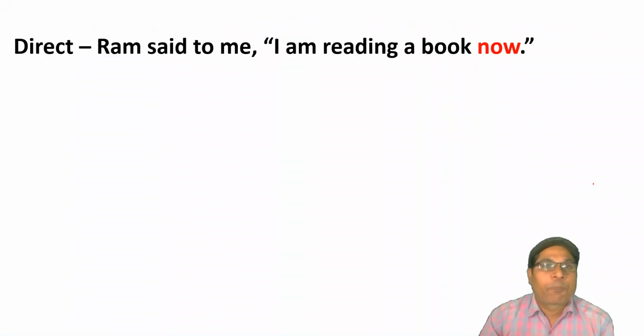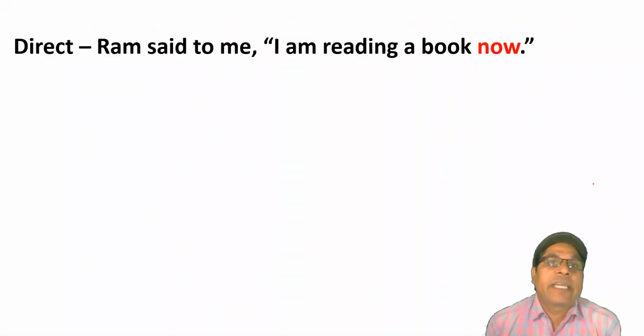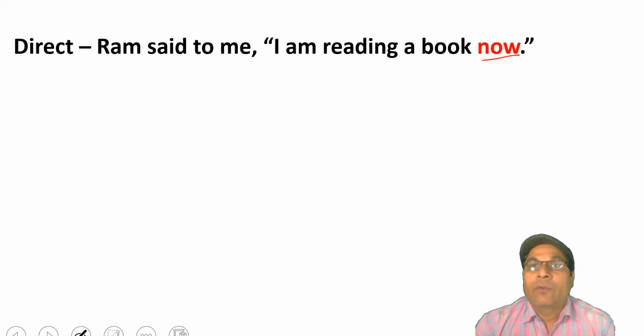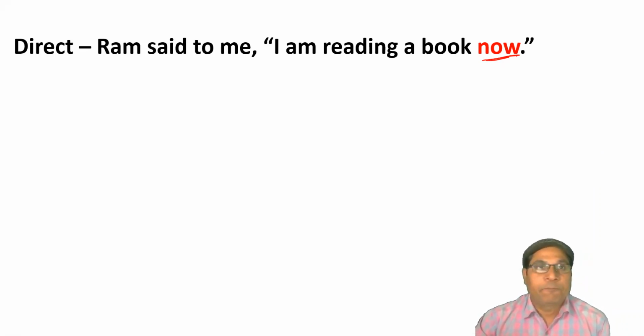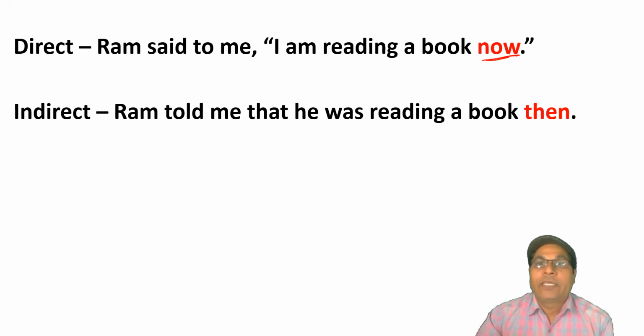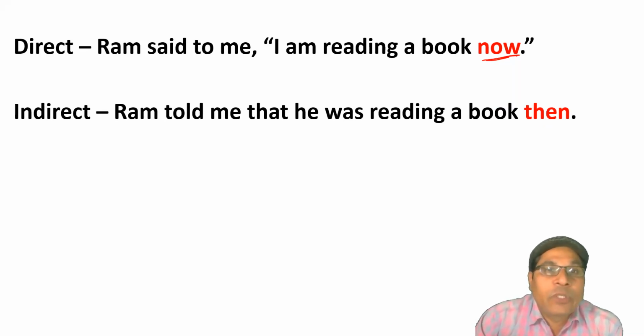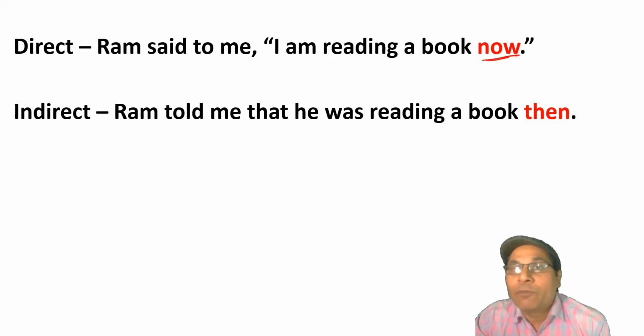For example, here there is a sentence: Ram said to me, I am reading a book now. Here, now is a word which shows the nearness of time. That's why it will change its correspondence. Now changes into then. So here the sentence will be: Ram told me that he was reading a book then.